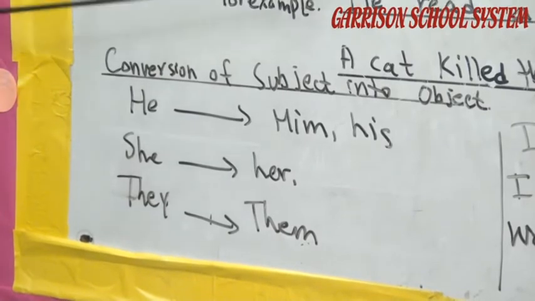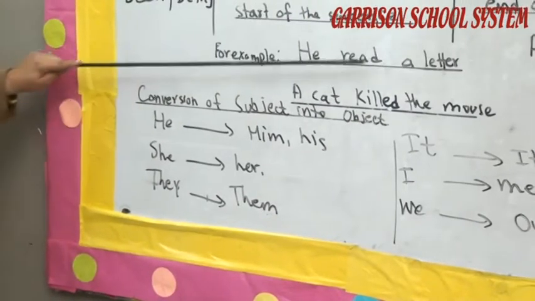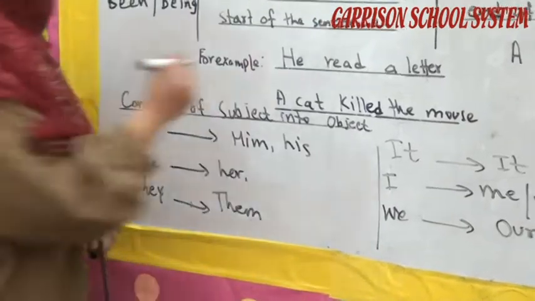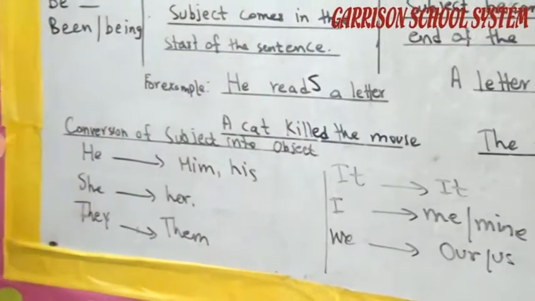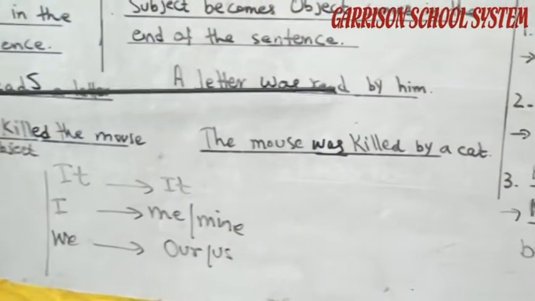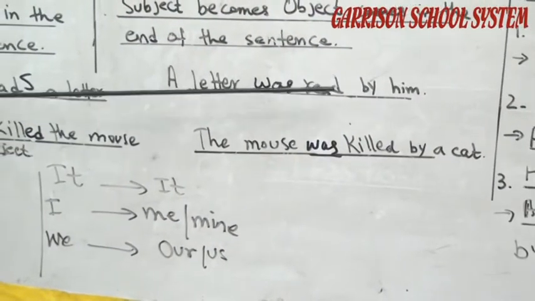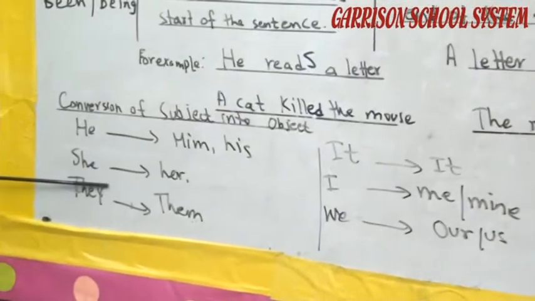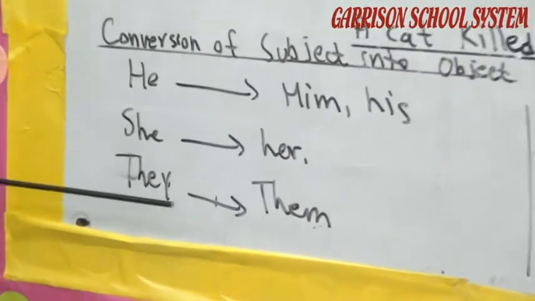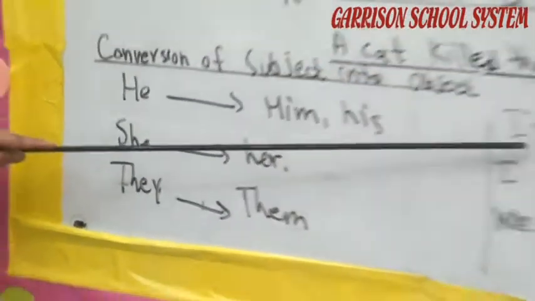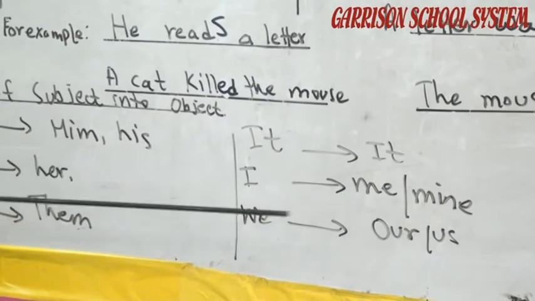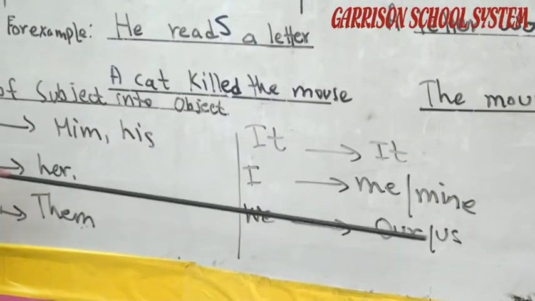If I say she reads a letter, then a letter is read by her. She changes into her. Then "they" becomes "them", "it" becomes "it", "I" becomes "me" and "mine", and "we" changes into "our" and "us".